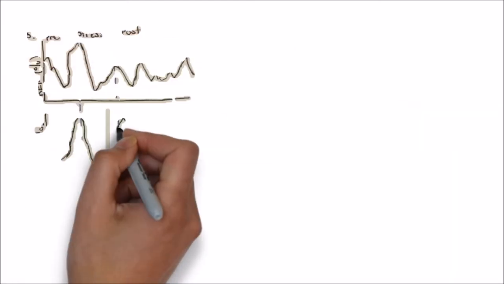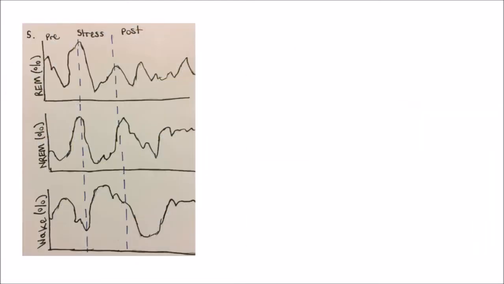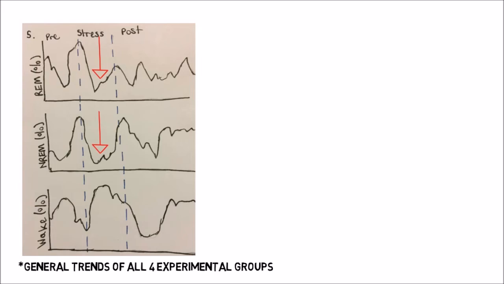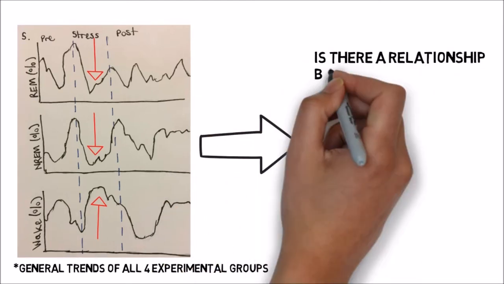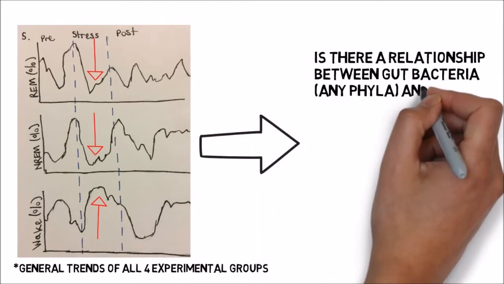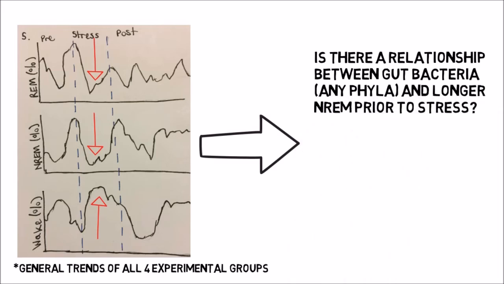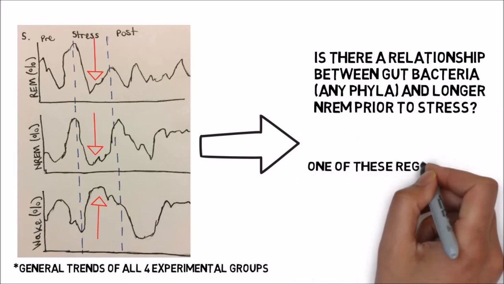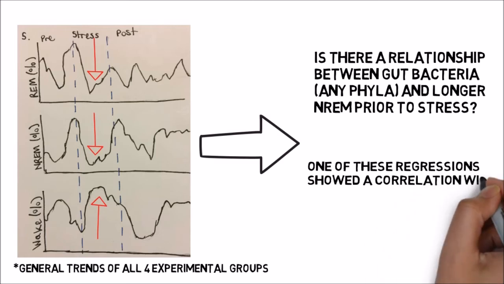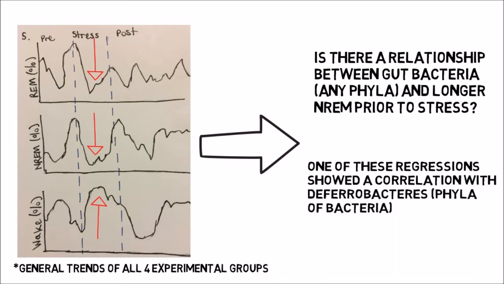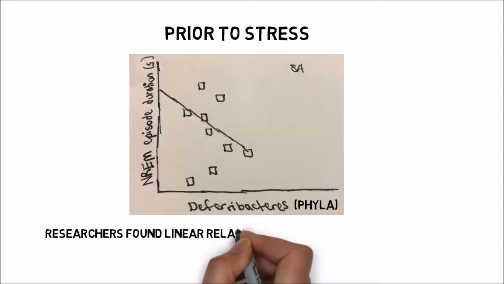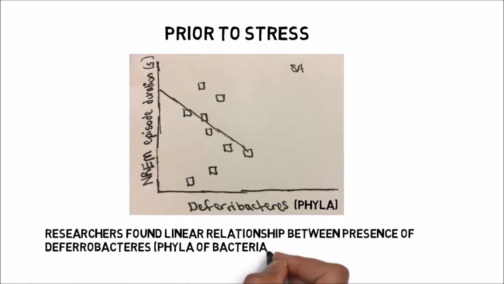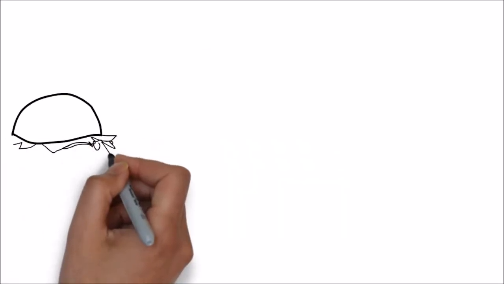G. Wayne Burdell then read about what happened when stress was applied. REM sleep and non-REM sleep both decreased significantly, maximizing times in wake. A multiple regression analysis was performed to determine a relationship between early life gut bacteria and sleep. All of the bacteria phyla were examined to see whether any individual or combination could help explain why the rats consuming test diet had longer non-REM episode durations prior to stress. This analysis revealed a strong linear relationship between the presence of Bacteria and non-REM episode durations.